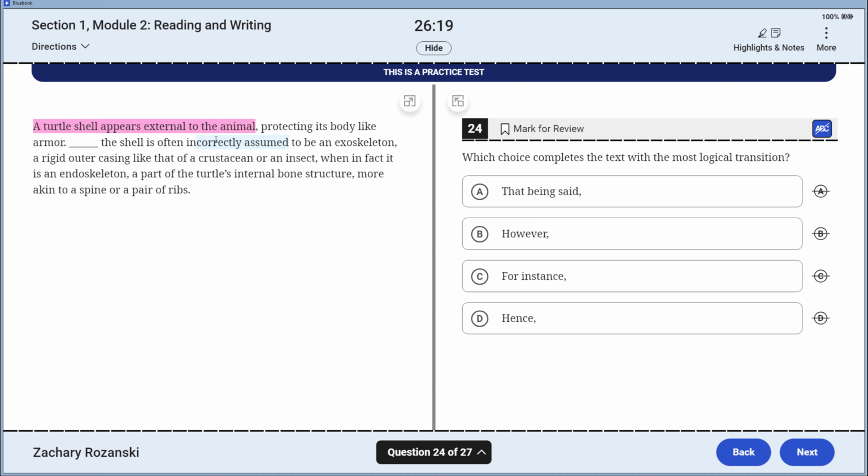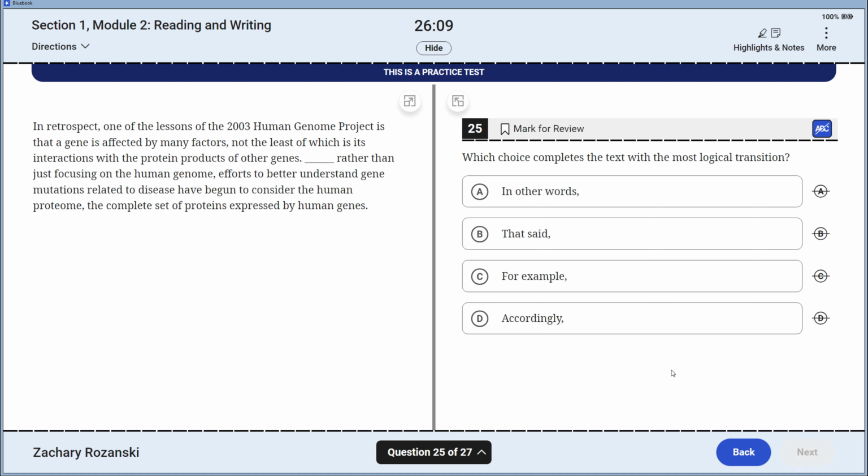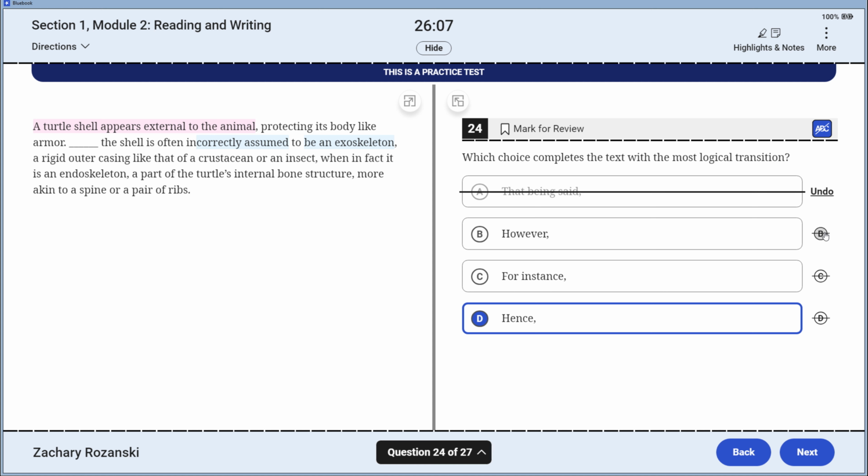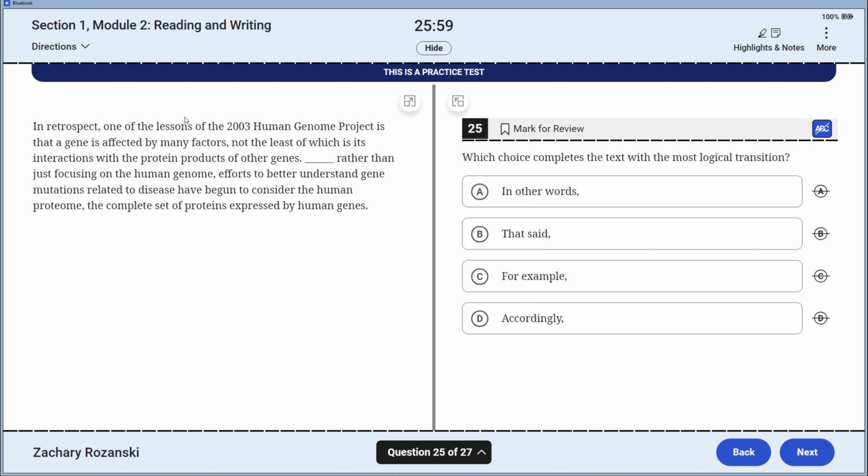What have we got here? I feel like I've got some sort of cause. Since it appears external, it's incorrectly assumed to be an exoskeleton. Cause and effect, we are dealing with a D right here. This would be some sort of contrast or concession, contrast comparison, or instantiation. This is because it appears, they incorrectly assume. We're on to the next one.